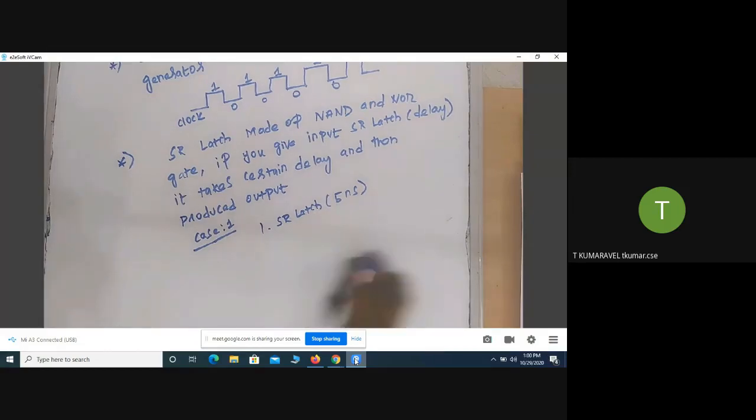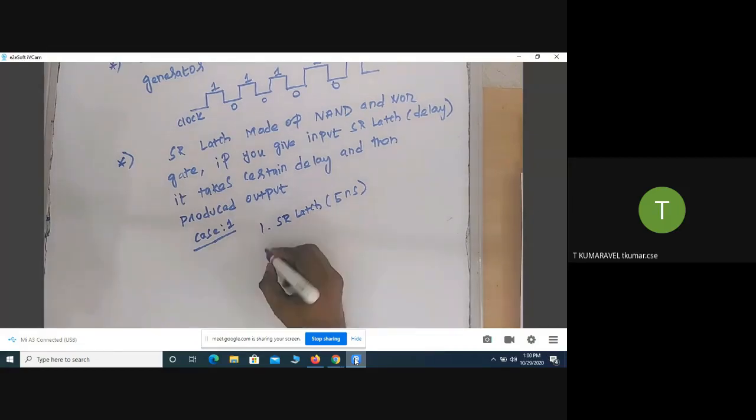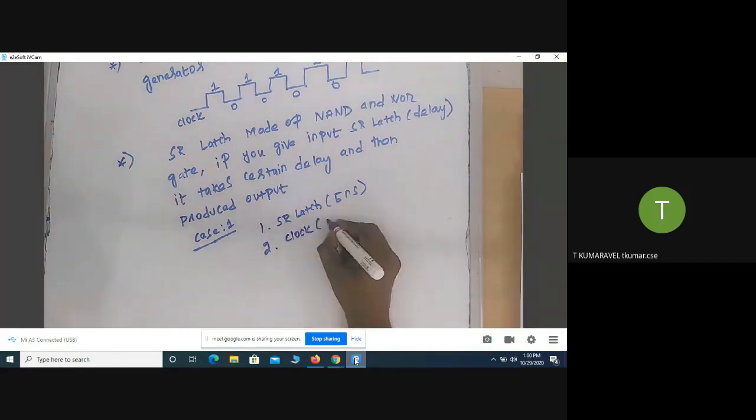For example, the SR latch delay is 5 nanoseconds and the clock delay is 1 nanosecond. What is the problem in this scenario?